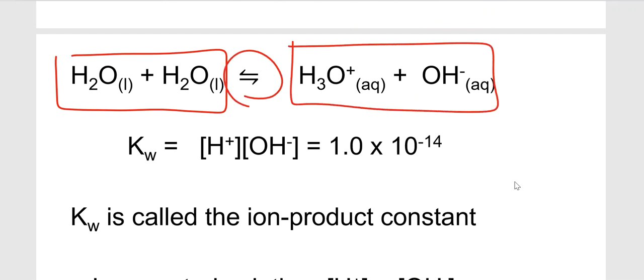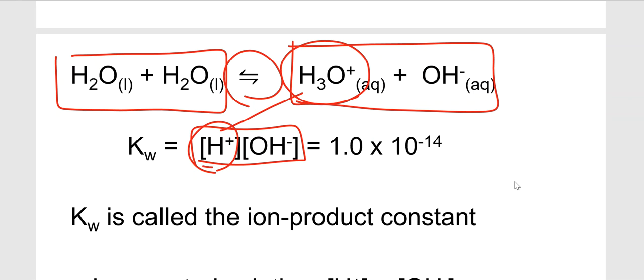Okay, so now if you recall how to write the chemical equilibrium expression, it is going to be the product over reactant. Now keep in mind that sometimes when we write out the hydronium ion, you can just simply write it as an H plus. So you can write these two interchangeably. It has the same meaning.